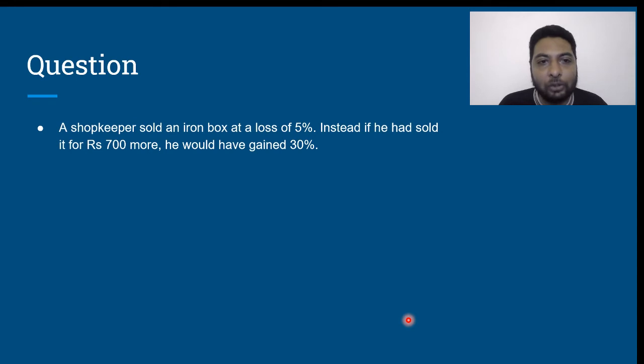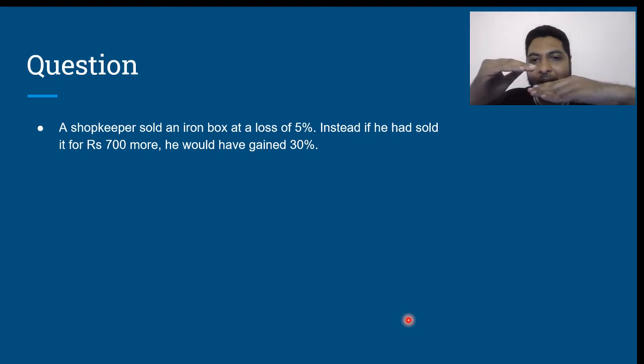A shopkeeper sold an iron box at a loss of 5%. Instead, if he had sold it for rupees 700 more, he would have gained 30%. See, loss as well as profit, both are always based on cost price. Let us consider a cost price level. First, he sold it at a loss of 5%. Then, instead of this, if he had sold it for rupees 700 more, he would have gained 30%.